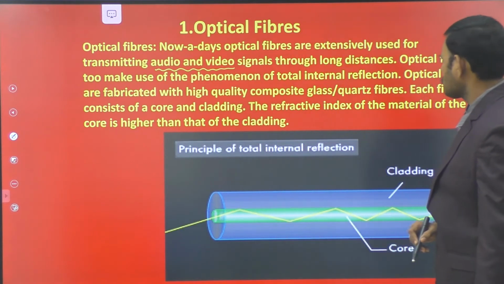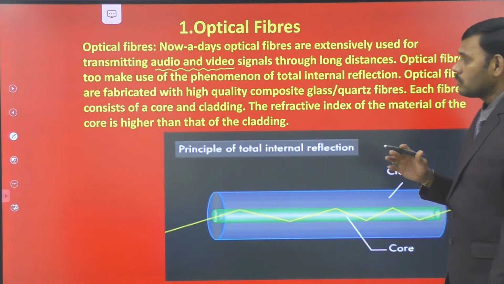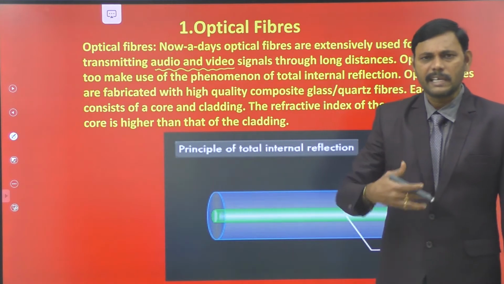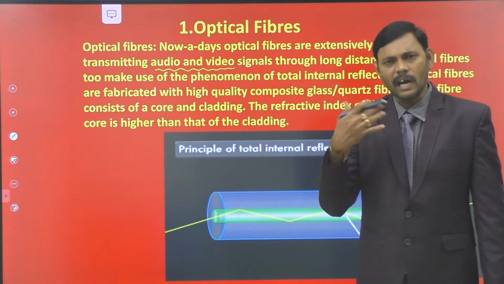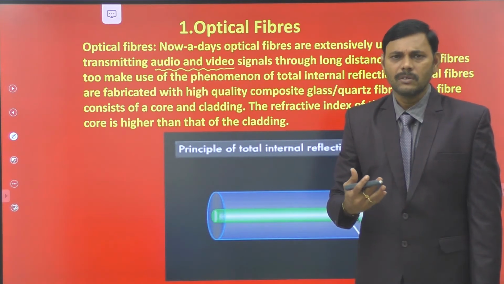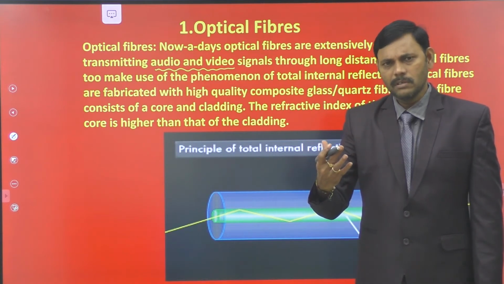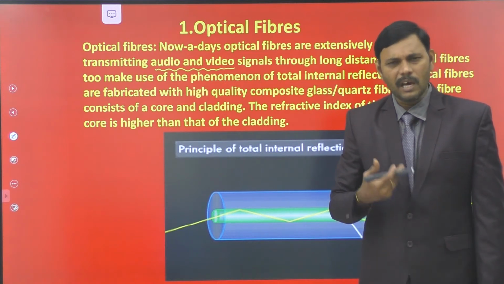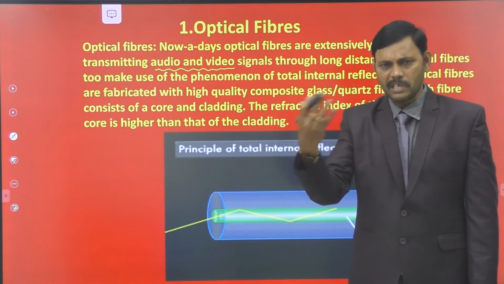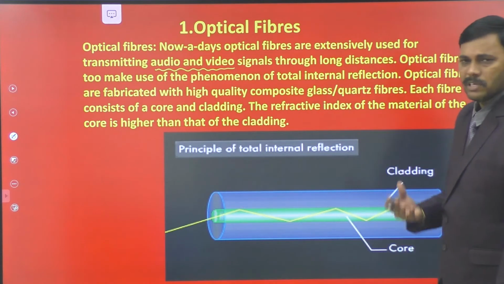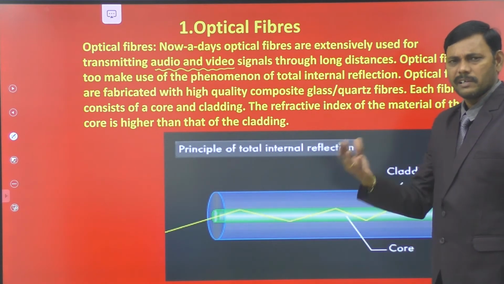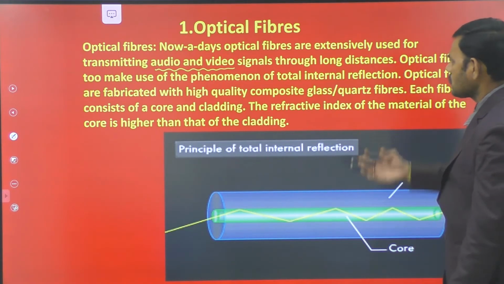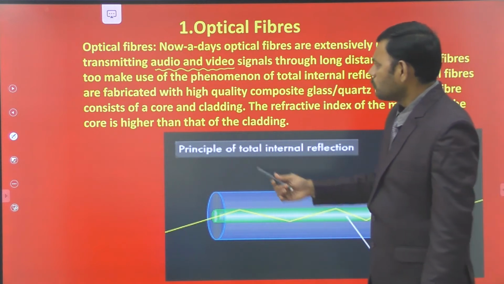Nowadays optical fibers are extensively used for transmitting audio and video. Of course, we change the audio and video signals by using a transmission phenomenon. We convert any audio and video signals to radio waves in the form of digital signals. They are transmitted from one point to another, one place to another place, one country to another country, one continent to another continent, either a small separation or a large separation. They are simply transmitted from one point to another by the optical fiber.